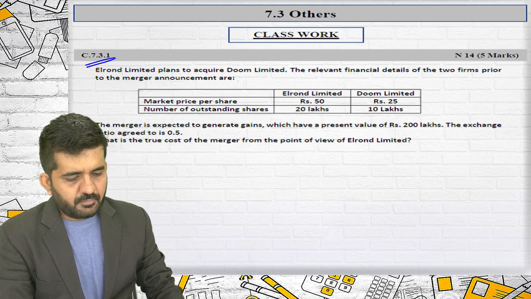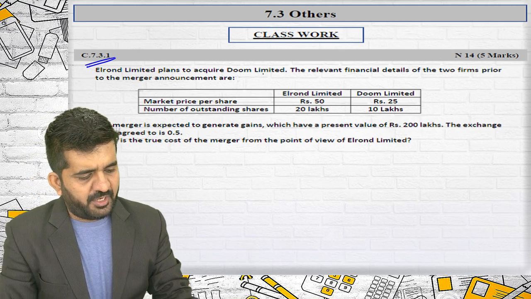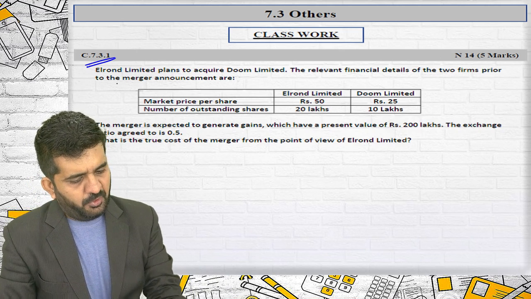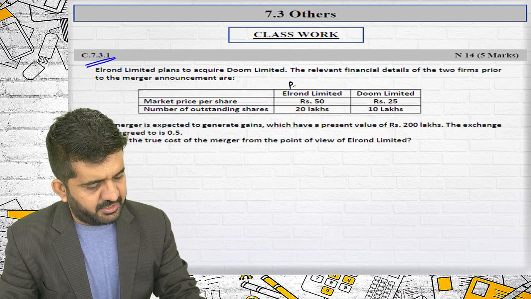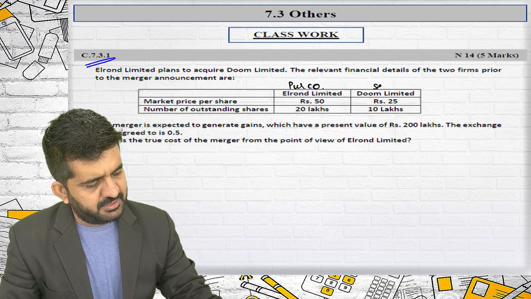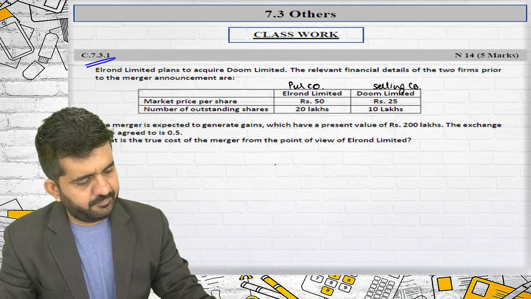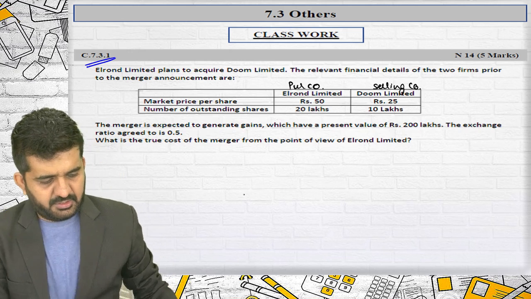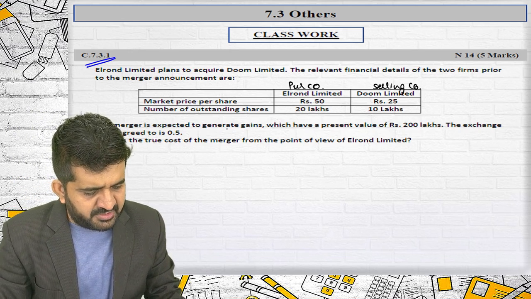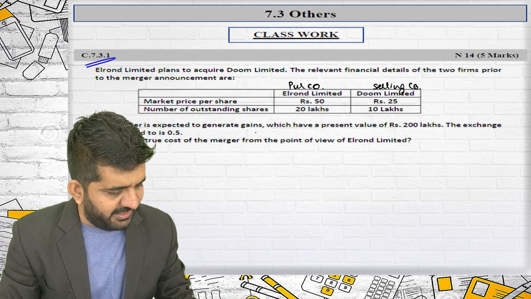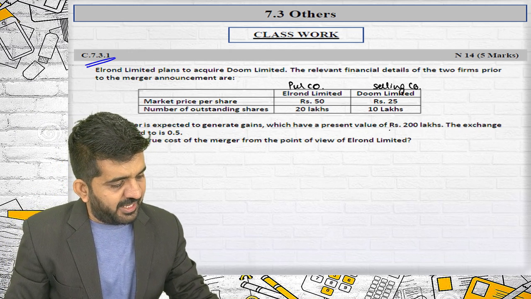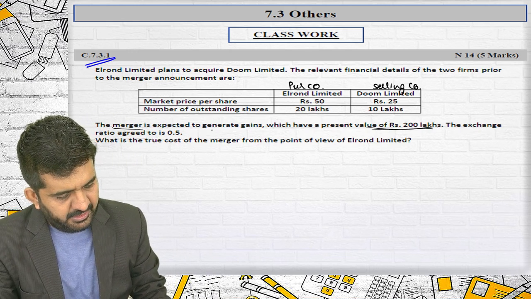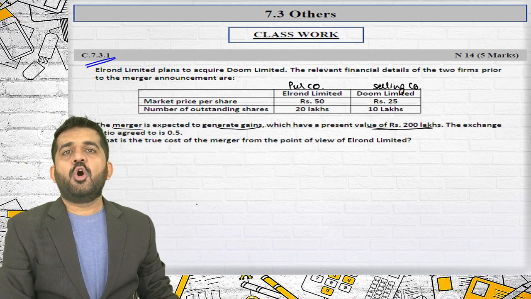7.3.1. Elron Limited plans to acquire Doom Limited. The relevant financial details of the two firms prior to the merger announcement are as under. This is the purchasing company. This is the selling company. Market price per share and number of shares outstanding are given. The merger is expected to generate gains which have a present value of 200 lakhs. It is gains because of merger.